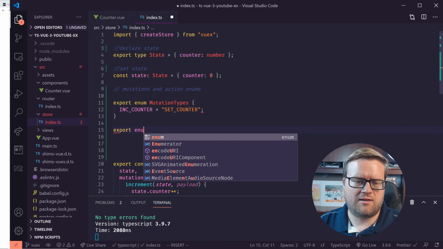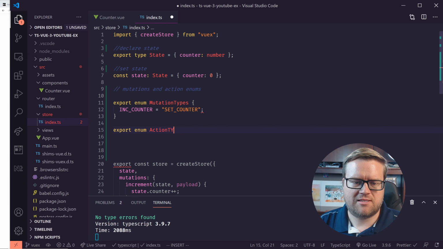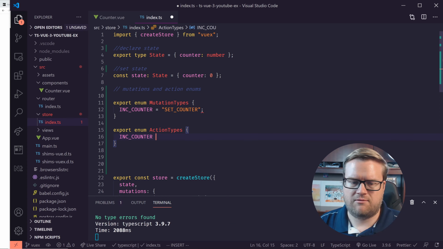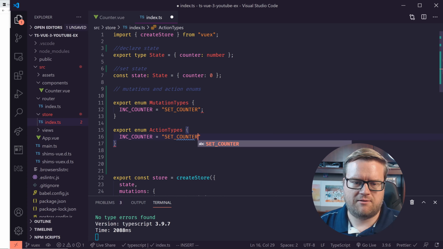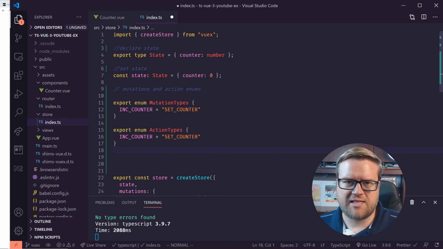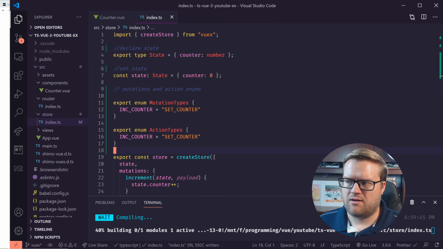And then I'm going to do one more. I'm going to call it enum, and then we call it action types. And this one's going to be called inc counter as well, and that's going to be set counter. It's a really simple example. By the way, I don't need semicolons. So now I have these action and mutation enums, and I can now use these inside my store.